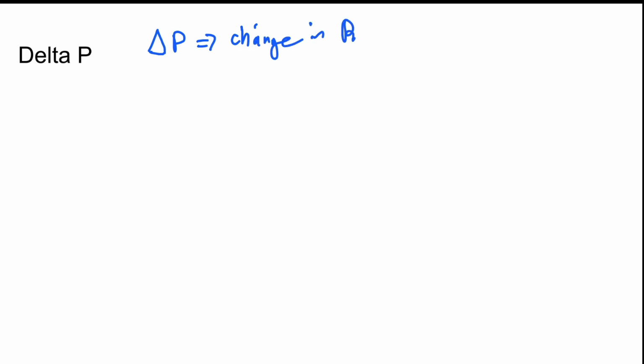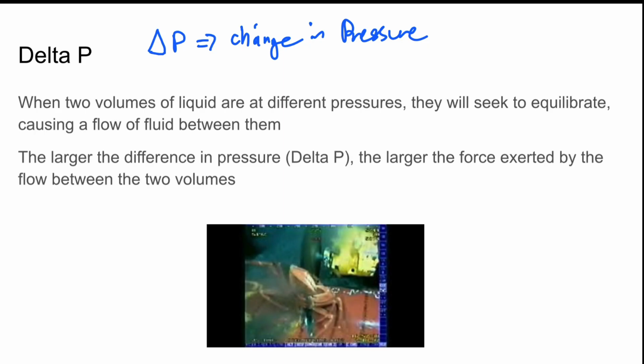All right, one last little thing. Delta P, right? Change in pressure. So if we have two different volumes of fluid and there are different pressures, when they meet, they will seek to equilibrate, causing a flow of fluid between the two of them. The larger the difference in pressure, the larger the force exerted by the flow between the two volumes. And let's take a look at a quick video that illustrates the danger and the power of delta P, of two different pressures when that difference is significant.